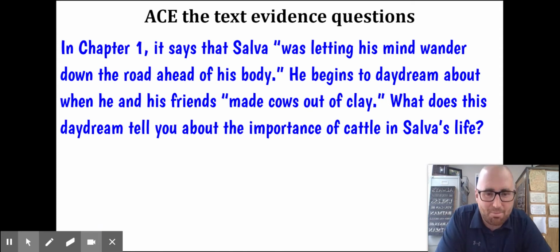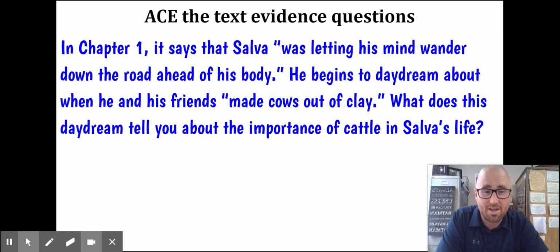So here's an example of one that we're going to do in class today. Here's the question. In chapter 1, it says that Salva was letting his mind wander down the road ahead of his body. He begins to daydream about when he and his friend made cows out of clay. That should sound familiar to you from chapter 1.